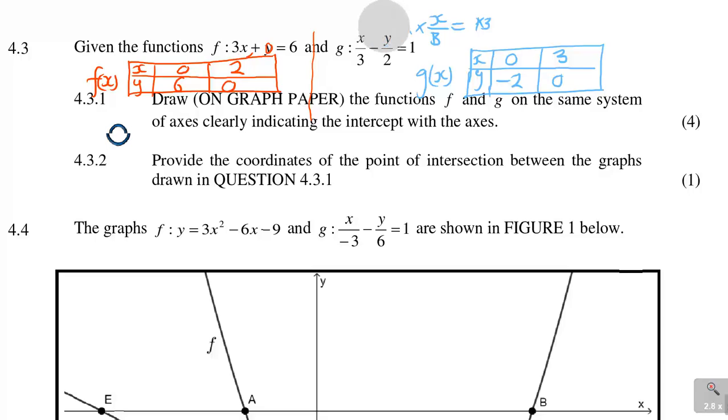Again, these points are called the x-intercept and the y-intercept points. So you're looking at the point when x is 0, you find y. When y is 0, you find x. Then you plot these graphs.